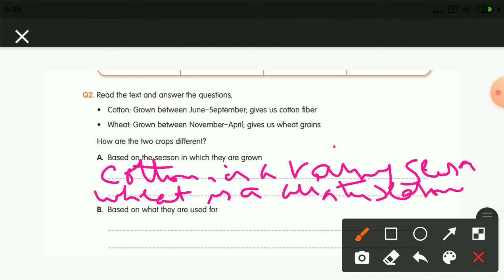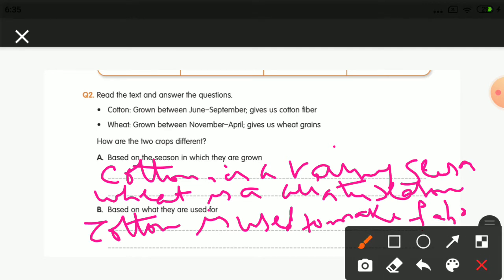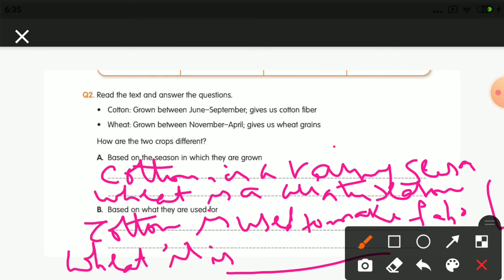Okay, now the second question is based on what they are used for. Cotton is used to make a fabric, whereas your wheat is used as a food material.